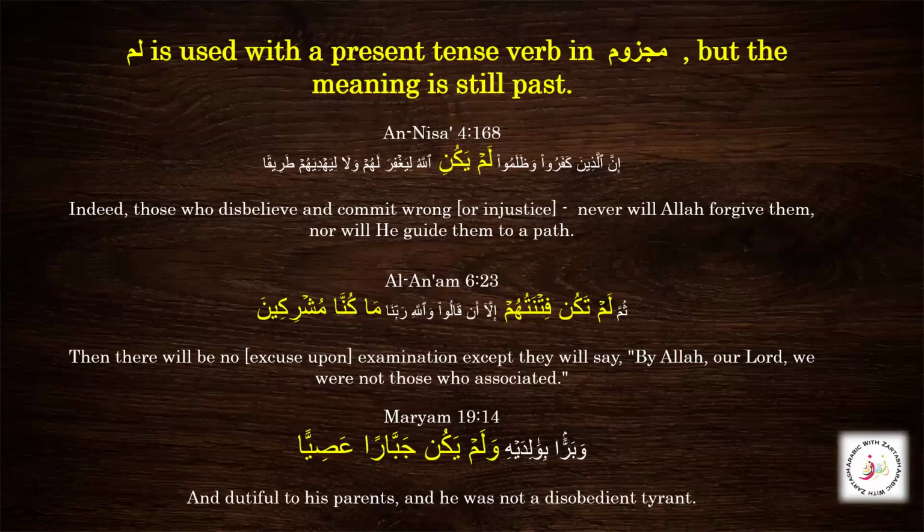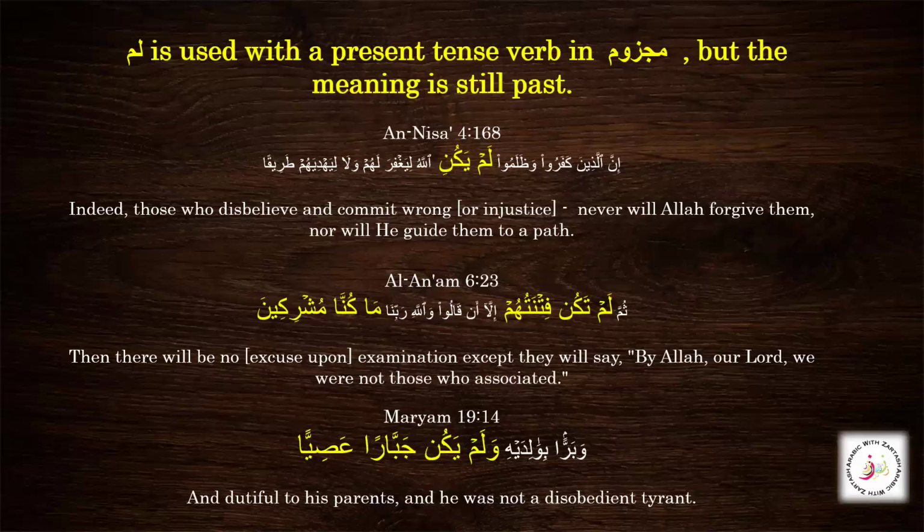So you can say this involves both Nahu and Balagha. We can say that while lam is used with a past tense, the translation is saying that never will Allah forgive them, nor will He guide them. This is kind of future in the English language. So even though lam is used with a past tense verb, its meaning here is about the future, and that is a strong negation of the future possibility.